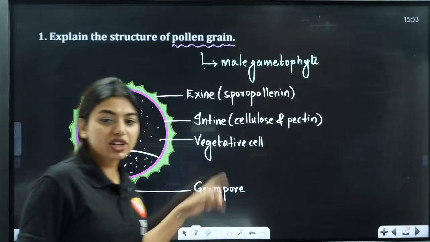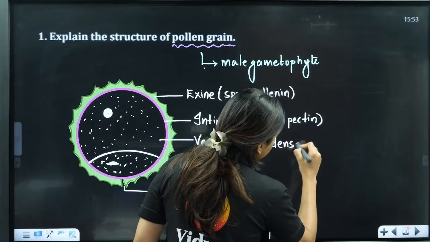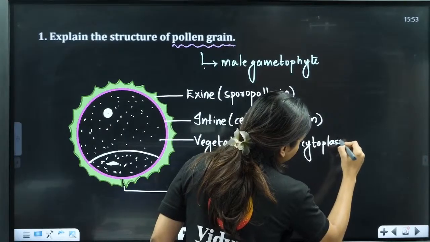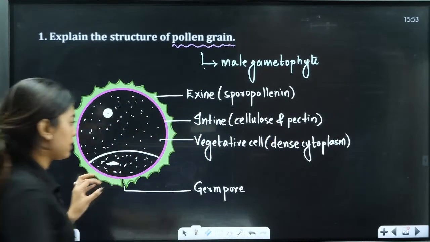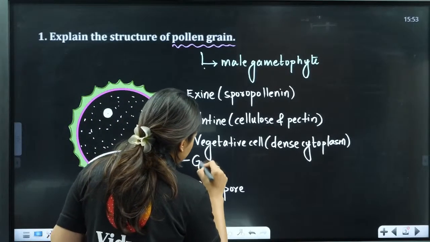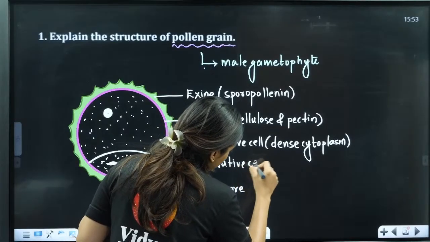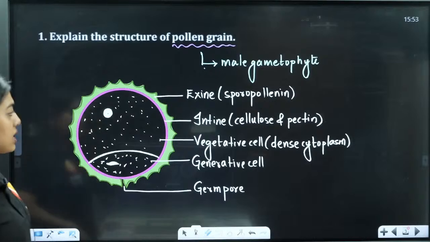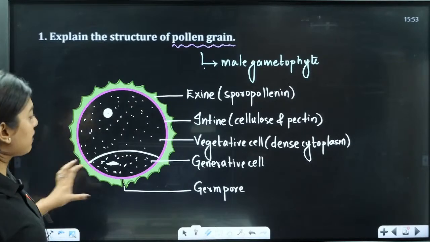Okay, so the vegetative cell has dense cytoplasm and has the reserve food material that it will give all of it to the generative cell. Why, students? Because the generative cell has the male gamete. So this is the structure of a pollen grain. This is very, very important for you.